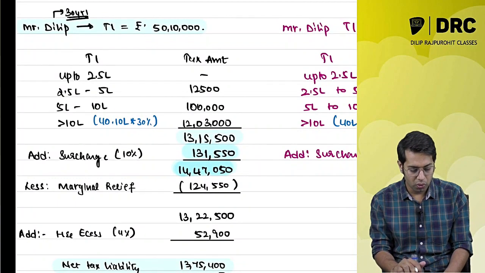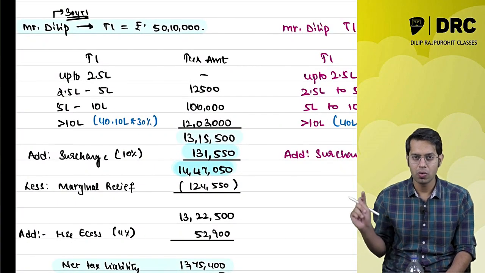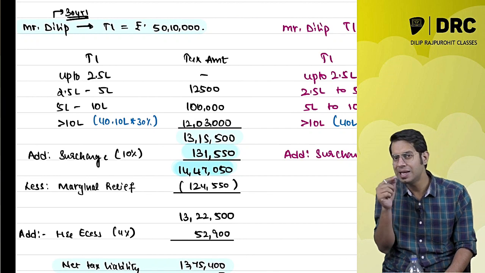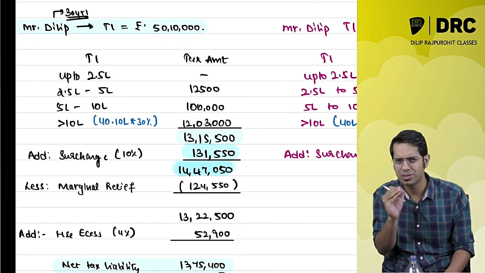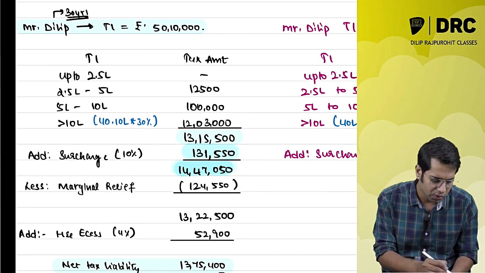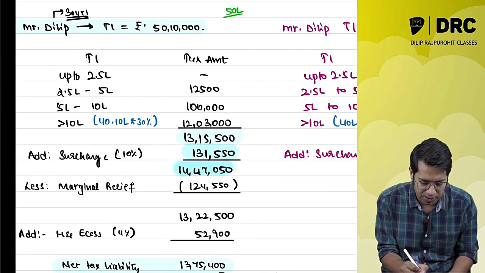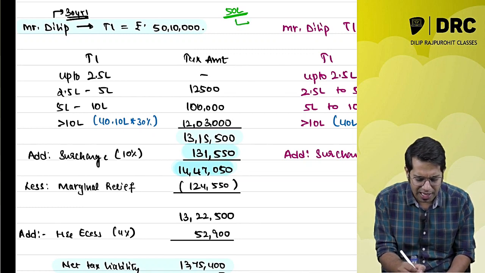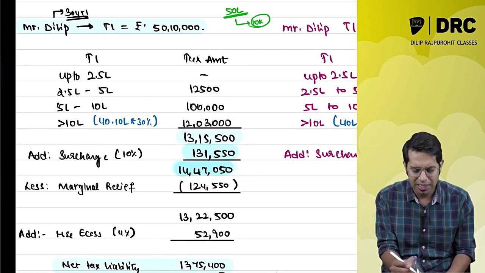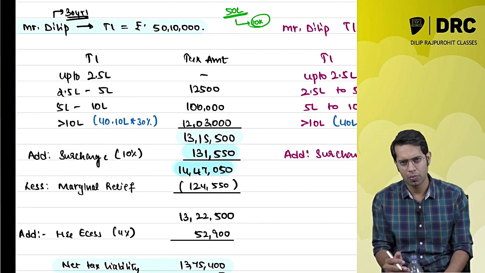Then what are you required to do? See, now my income is slightly above the surcharge limit. The surcharge limit is 50 lakh rupees, correct? The first limit of surcharge is 50 lakh rupees. My income is slightly above 50 lakh rupees, that is, 10,000 more than 50 lakh rupees.